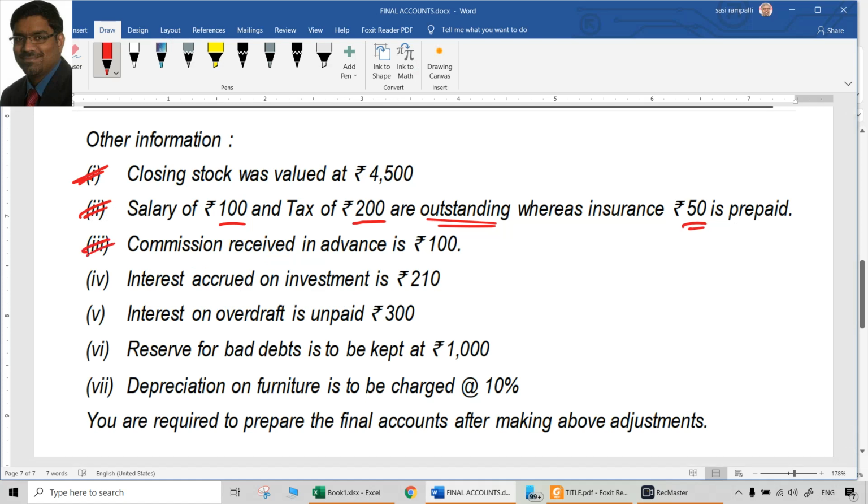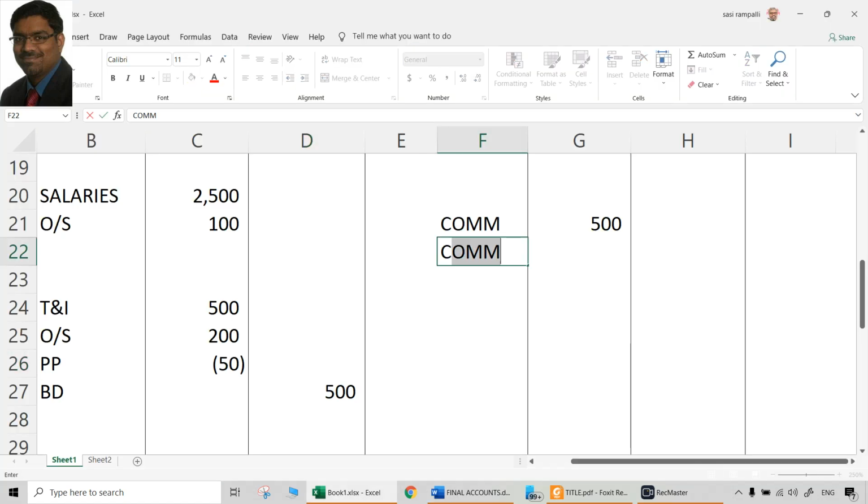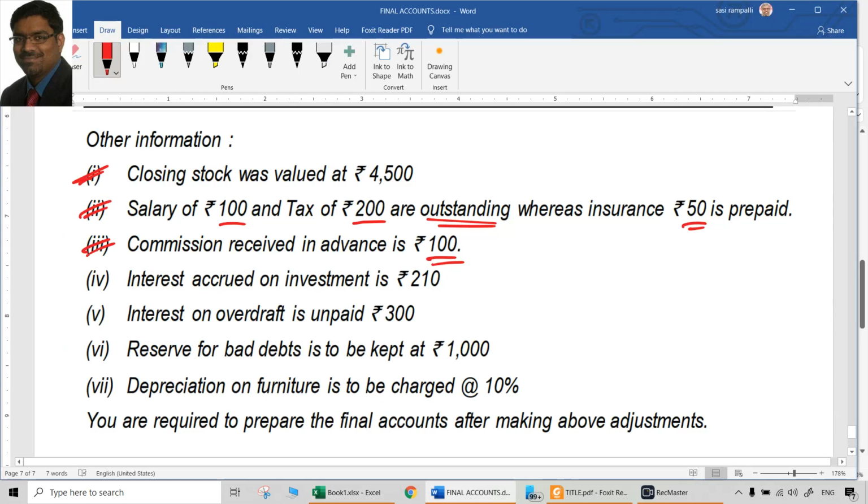Then commission received in advance is 100. That is also not related to this year. Commission received in advance is not related to this year, but it is received.